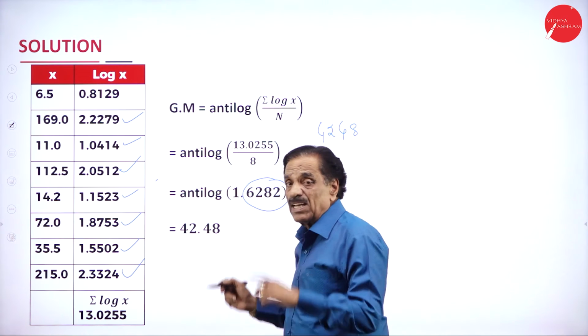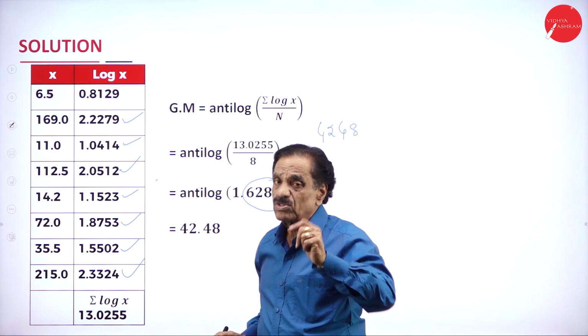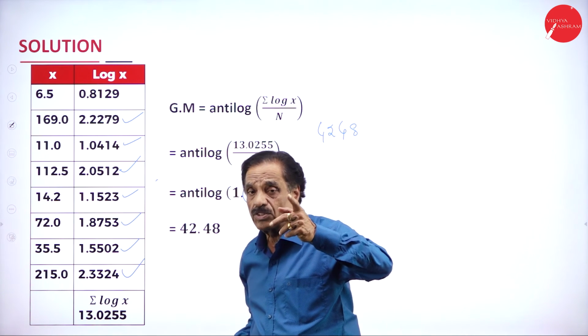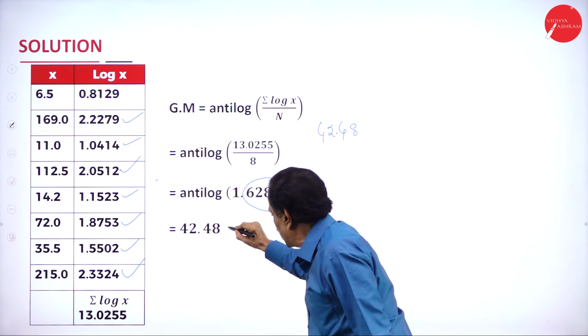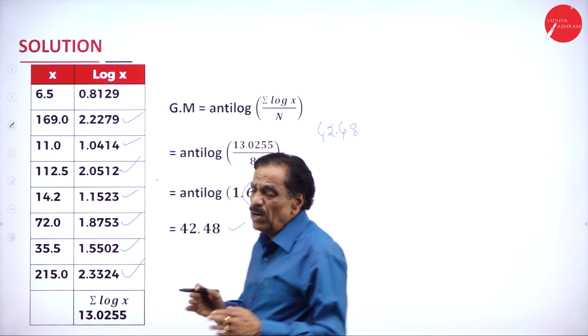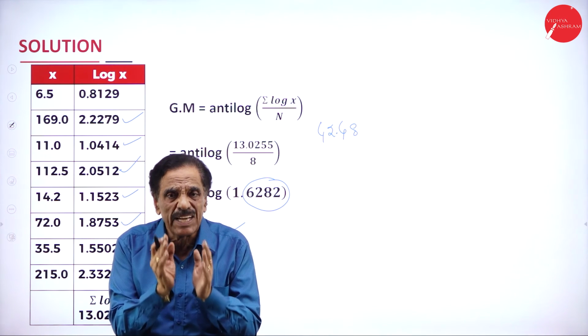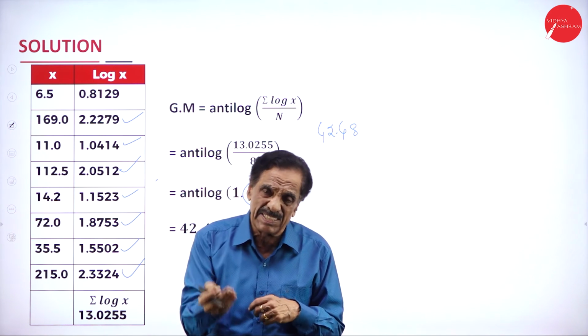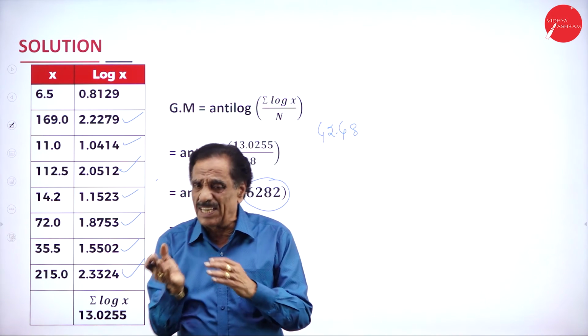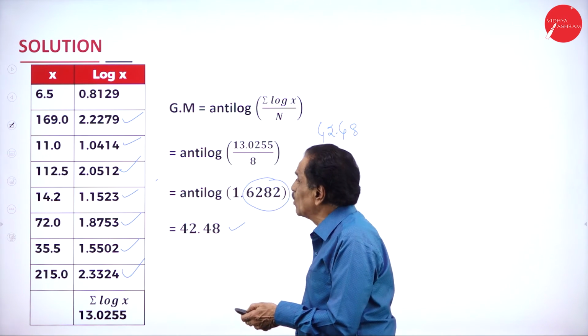What is the characteristic? If you have a 1, then it is 2 digits. If you have a 2, then you have to place the decimal accordingly. The answer is 42.48. So everything depends upon the log table. That can be discussed very seriously in the next session, how to find the log and anti-log. Then we'll move on to the next problem.